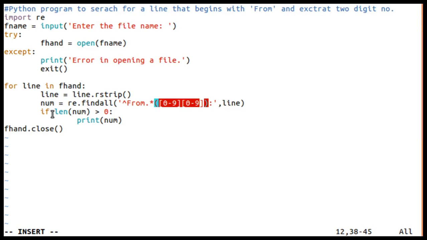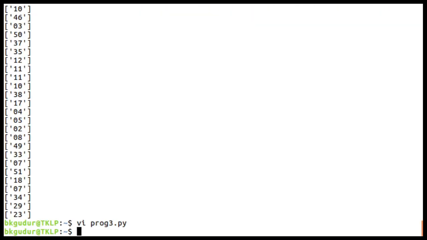If it is extracted, we'll check whether the length is greater than 0. If the length is greater than 0, it will print. Remember, when we print the number, don't think that it will be an integer; it will still be in string format. If you want to use that as a number later, you should convert it to an integer. As per the program statement, this much is enough. So we'll continue. This is the program which we have discussed.